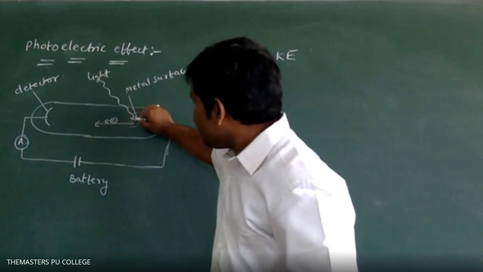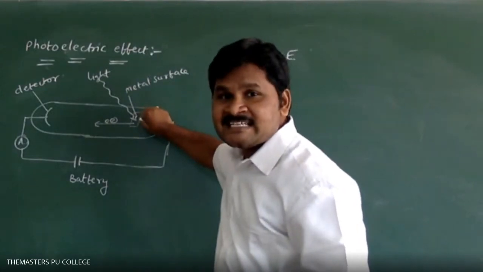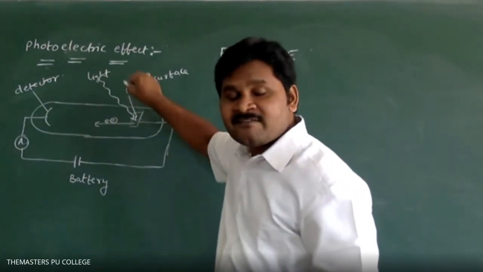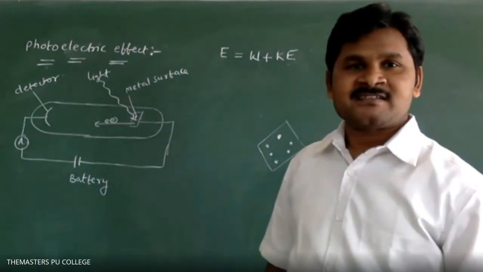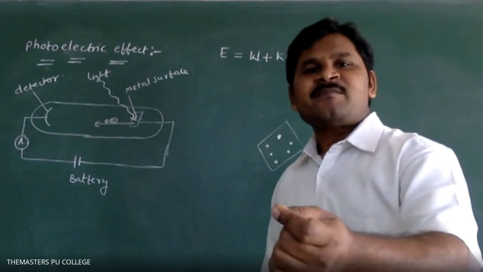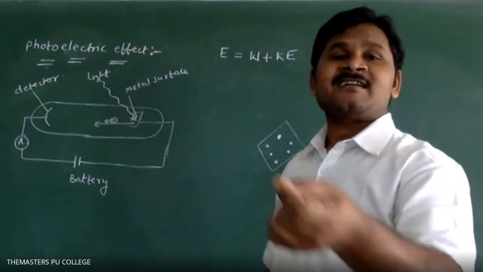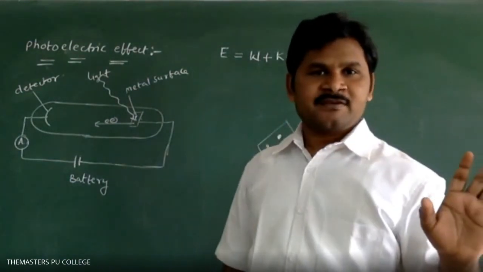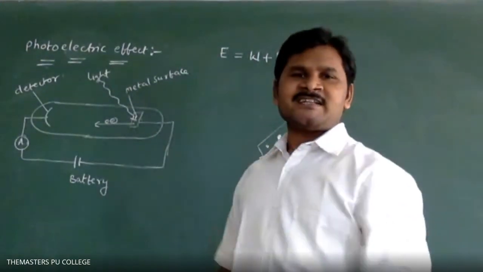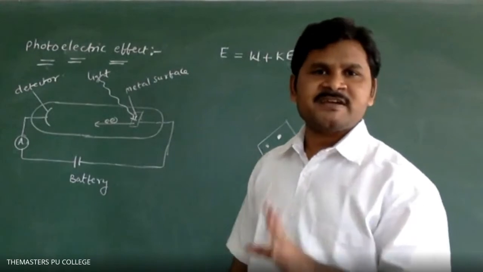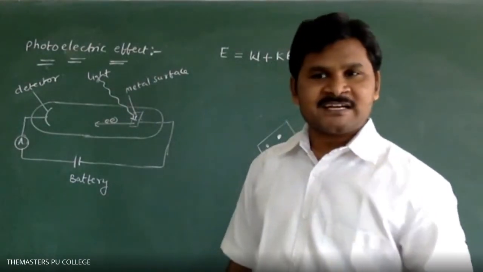If the metal frequency is greater than the light frequency, you won't get ejection of electrons. The light's energy should be greater than that of the metal surface. If it is equal, you also won't get it. It should be slightly greater to observe the photoelectric effect.